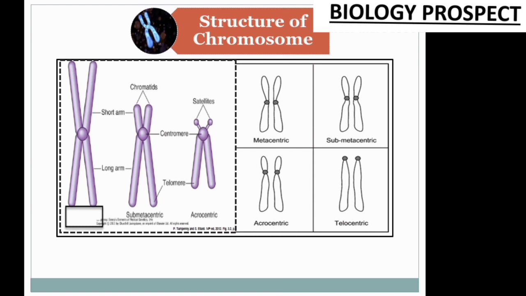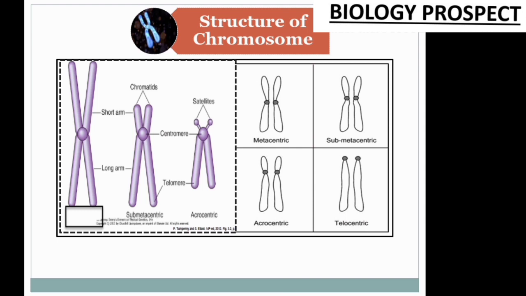Children, where the chromosome's 4 arms are fixed at a particular point, here the round point, this is known as the centromere, and these 4 arms, or 2 arms on each side, are actually known as chromatids. Individually, these are the chromatids, fixed at the particular center point known as the centromere.